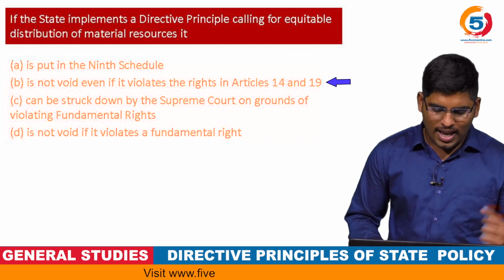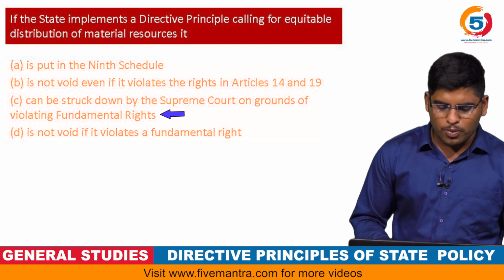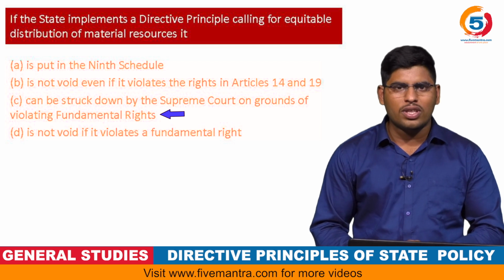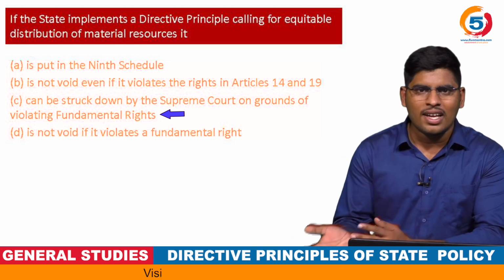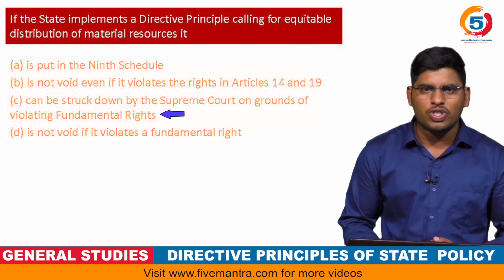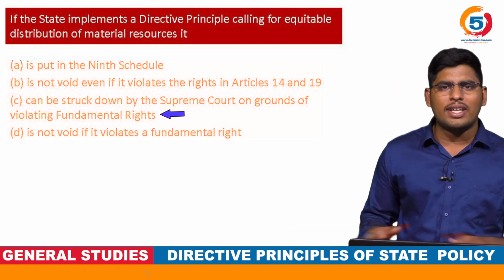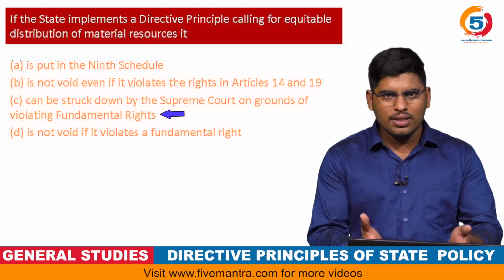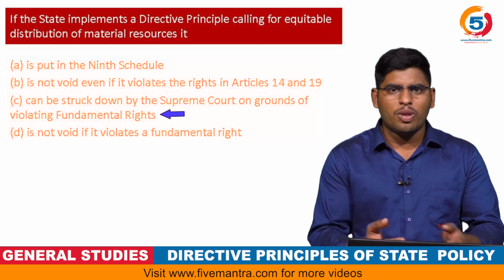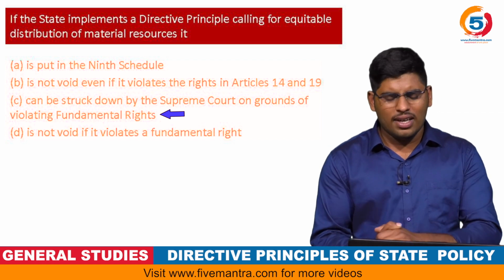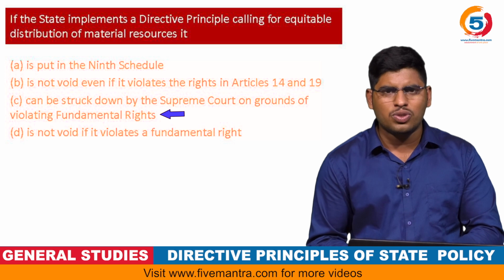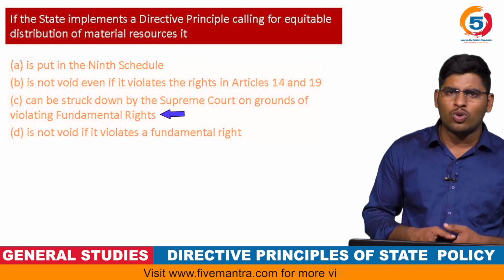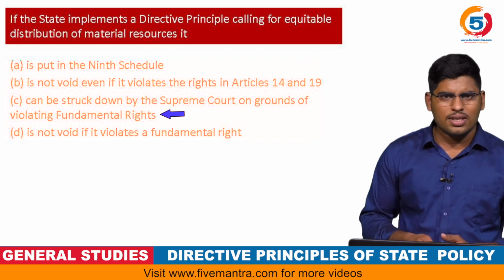The C option is, it can be struck down by the Supreme Court on the grounds of violating fundamental rights. Now, I have already told you, even though Articles 14 and 19 have been violated with this material distribution on the basis of equity, it is welcomed by the Constitution of India. So the judiciary will not strike down this provision on the basis of violation of fundamental rights. Both Article 14 and 19 constitute fundamental rights, and even though they are violated, it cannot amount to being struck down. So the third option is wrong.